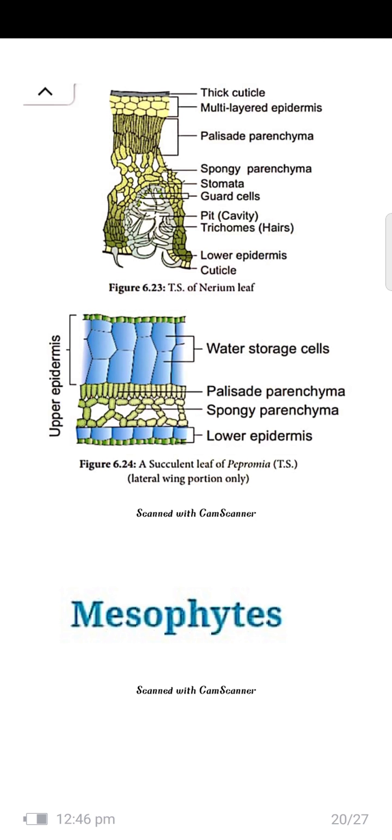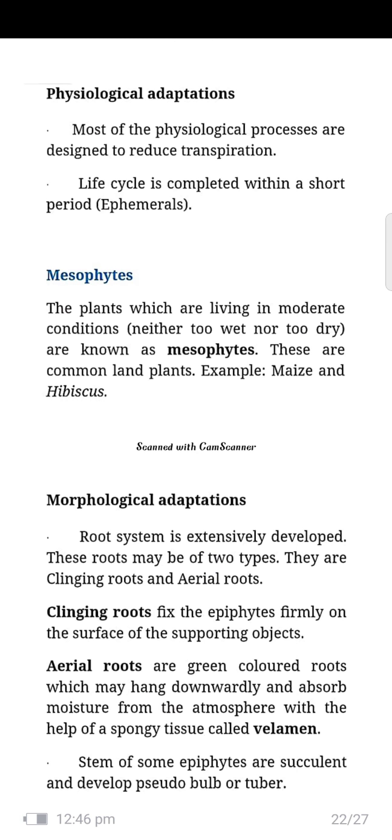In succulents such as Peperomia, there is a lateral portion band. This portion will store the water for the plant when it needs water, to maintain a sufficient balance. It can balance the plant with water equality. Next topic, the final topic, is mesophytes. Now hydrophytes are completed, xerophytes are completed. The last portion is mesophytes.